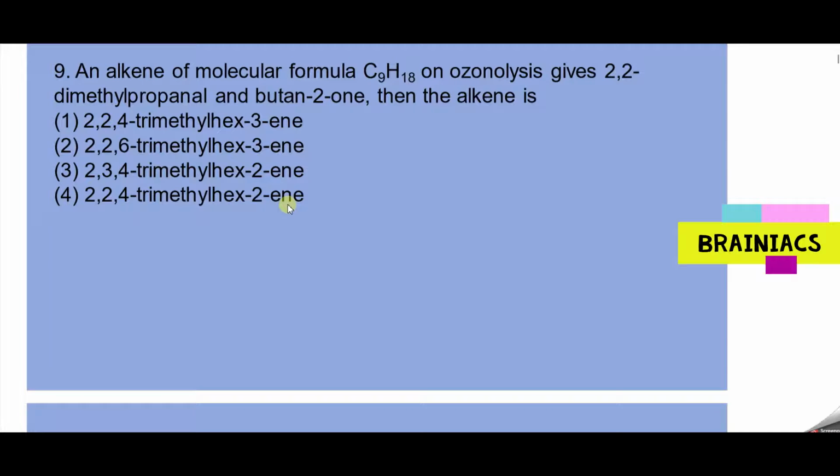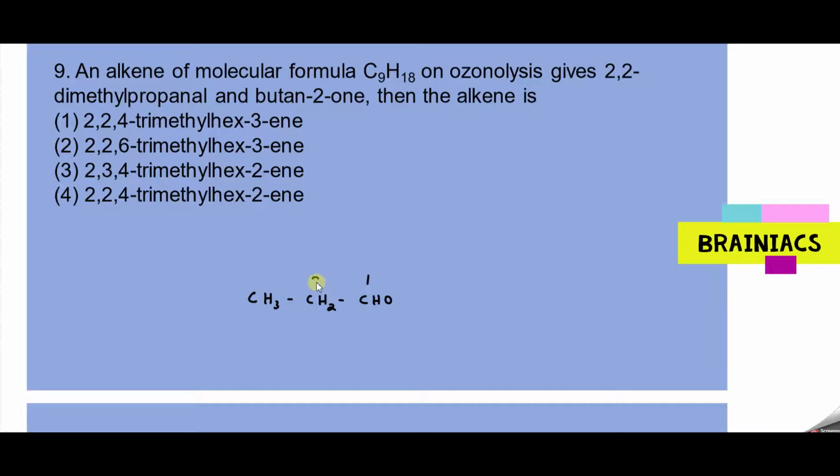Try out this one. This is a good one. An alkene of molecular formula C9H18 on ozonolysis gives 2,2-dimethyl propanal and butan-2-one. The alkene is. So the best way to do this question is to write down the products first. 2,2-dimethyl propanal. So first you draw propanal. What is propanal? We know propanal, CH3CH2CHO.